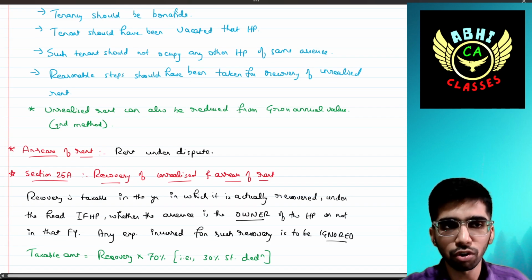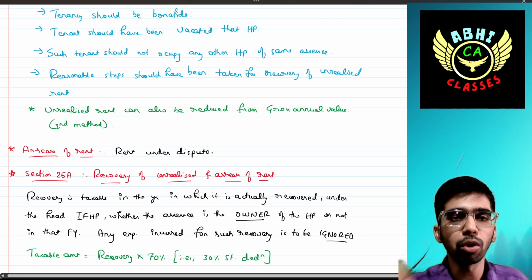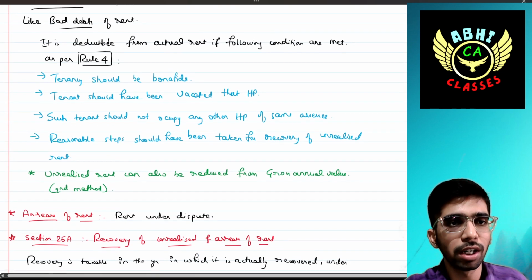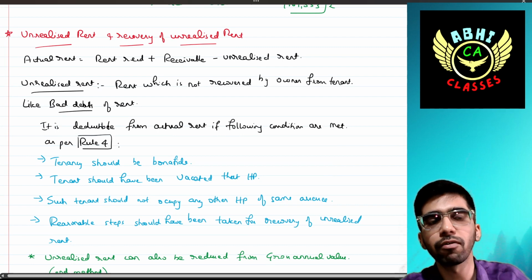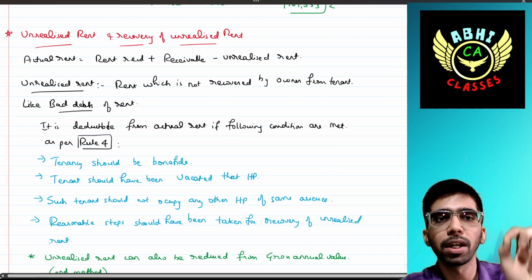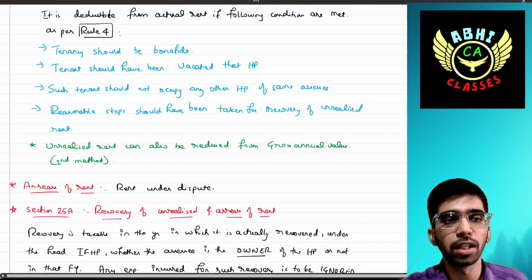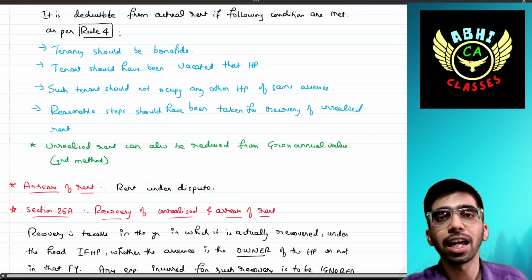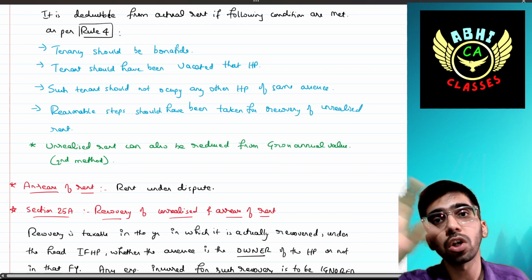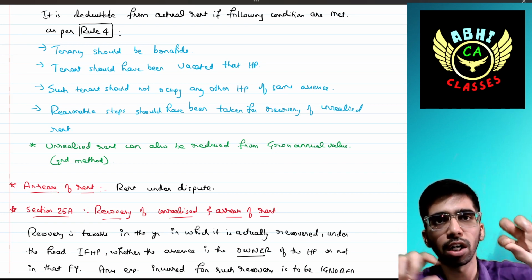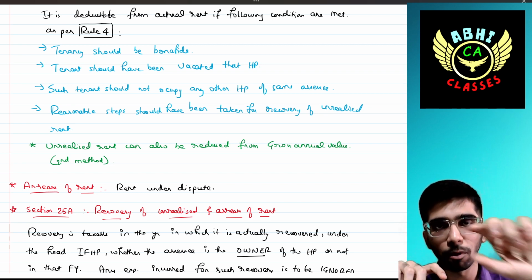Then there is one point. Unrealized rent can also be reduced from gross annual value. There is a second method: we have reduced that unrealized rent from the actual rent, right? Rent received plus receivable minus unrealized rent. There is another method. It can also be deducted directly from the gross annual value. Gross annual value means expected rent or actual rent, whichever is higher, that one amount will be there.